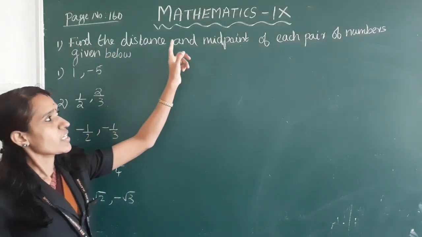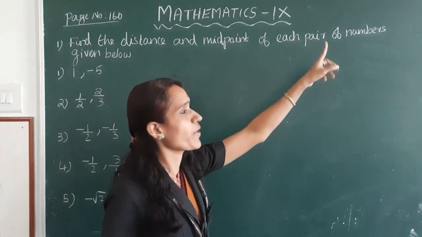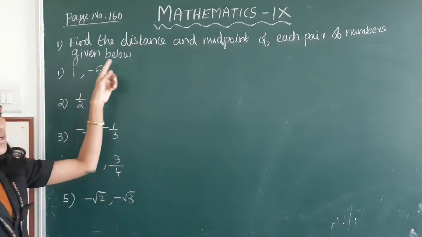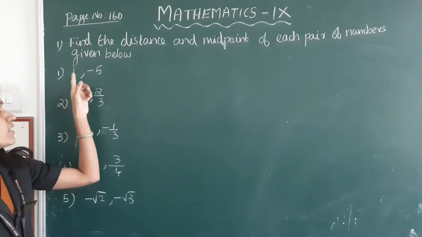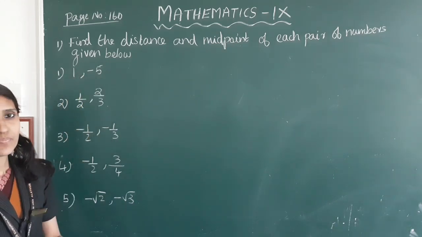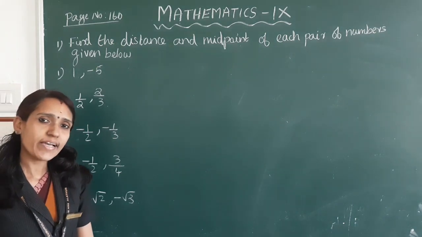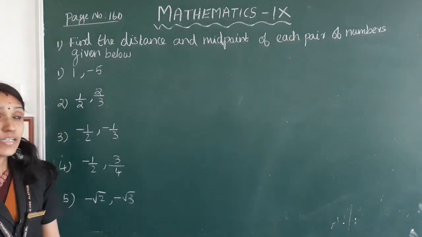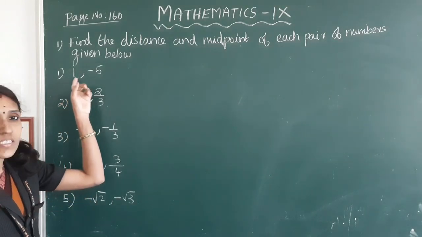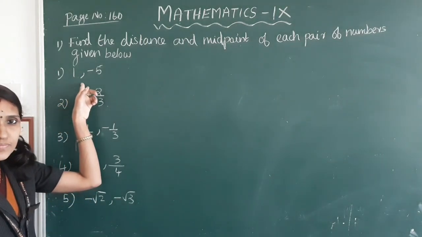Let us do a problem. Find the distance and midpoint of each pair of numbers given below. First question, 1 and minus 5. First we have to find the distance. For that, which one is the larger number? 1.